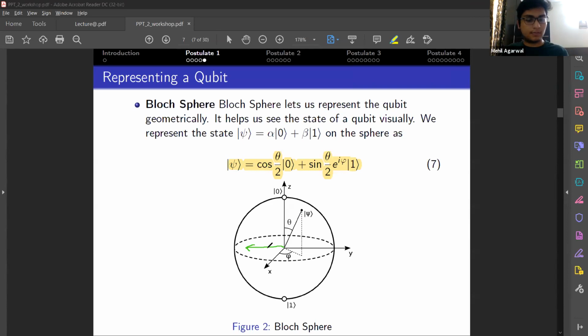The rotation gate will turn this vector counterclockwise about the x axis, so we'll go like this, about the x axis by an angle of theta degrees.